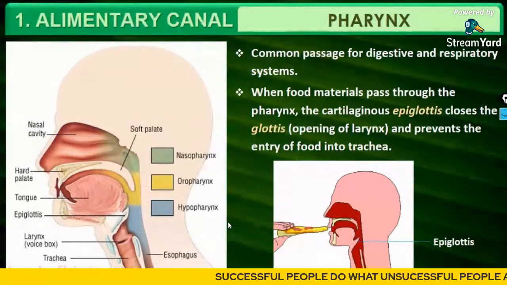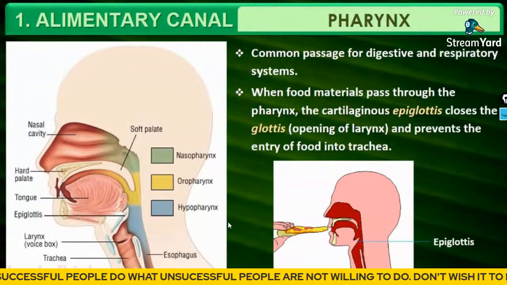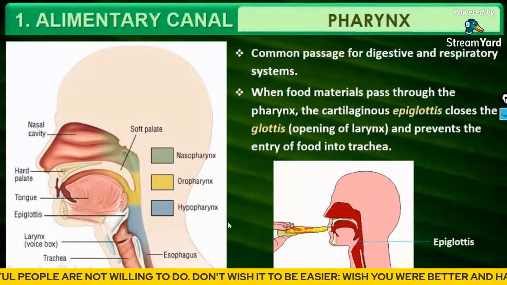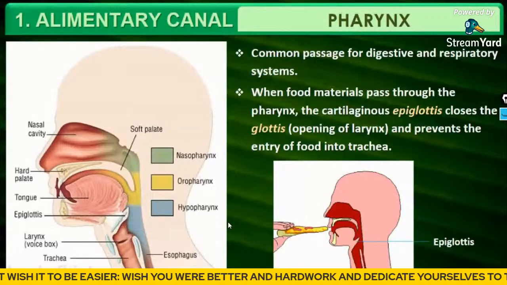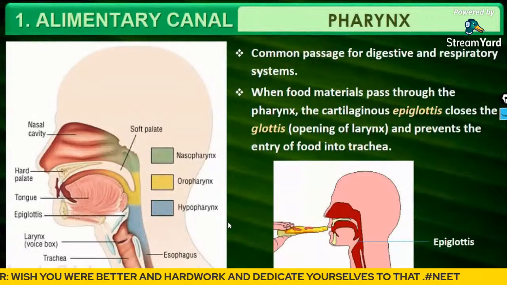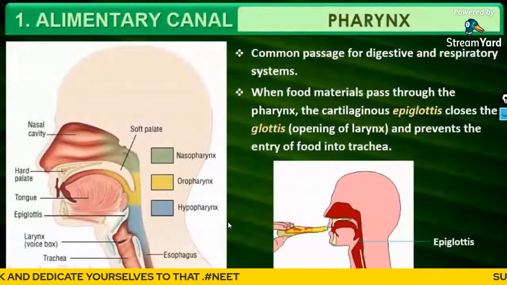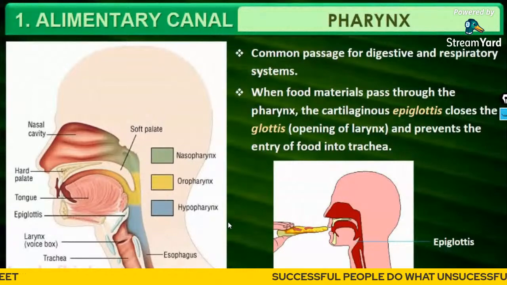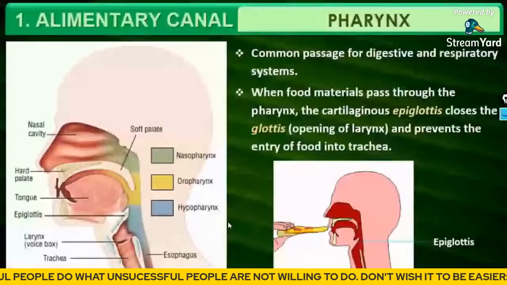Okay, guys, give me hearts on the screen if the topic covered in today's class, up to the dental formula, is absolutely perfect for each one of you. Give me hearts on the screen if there is no doubt for anyone. Yes, thank you so much. What about others? Thank you so much, guys.